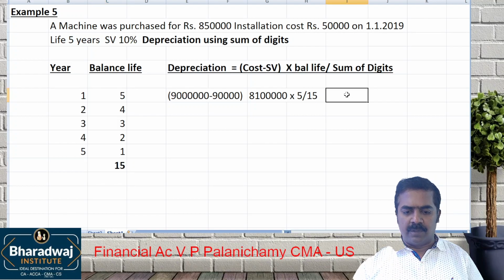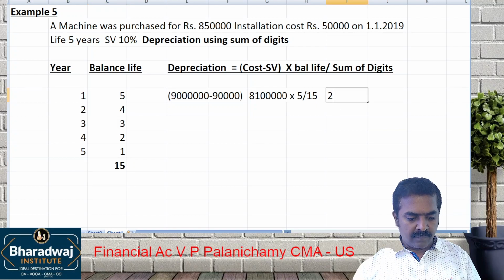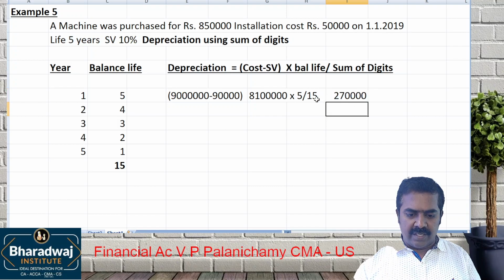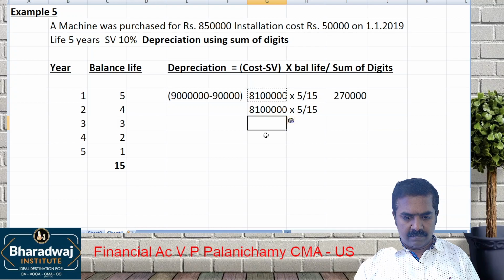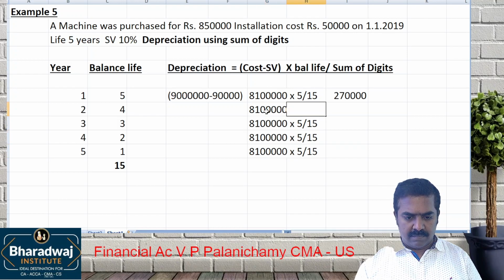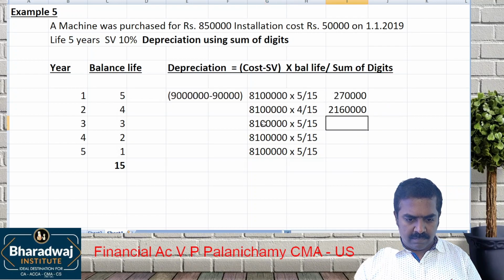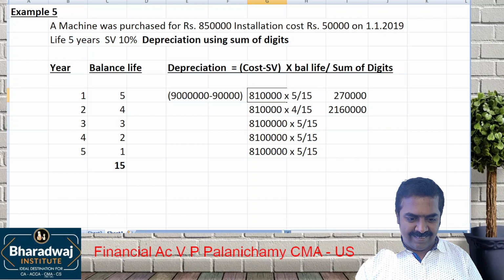So sum of digits is 15. 5 by 15. Next year, this into 4 by 15. Then 3 by 15.